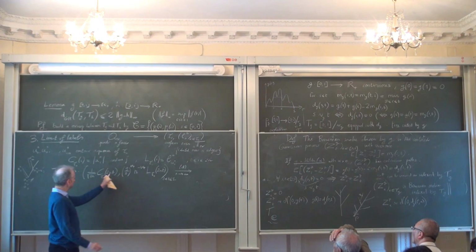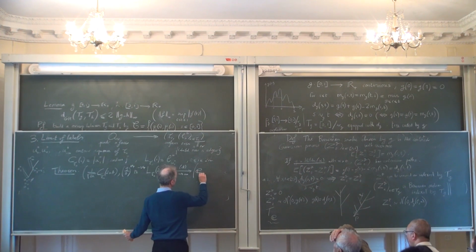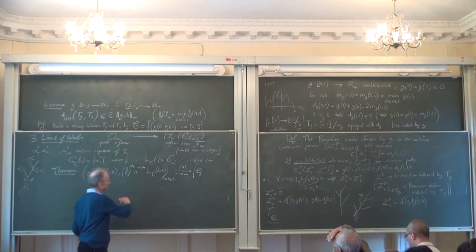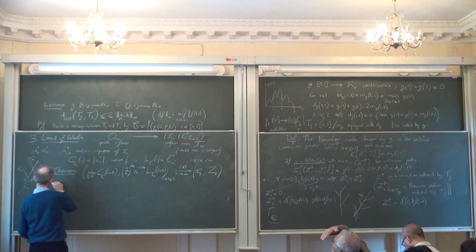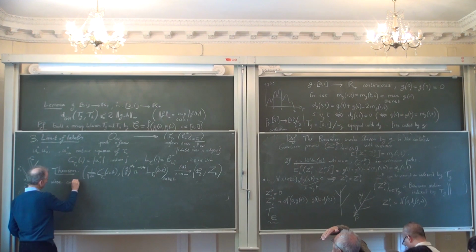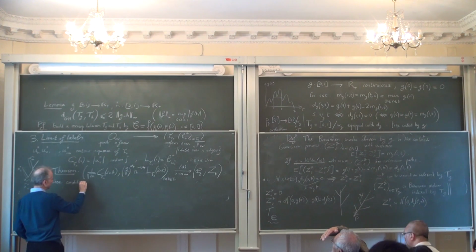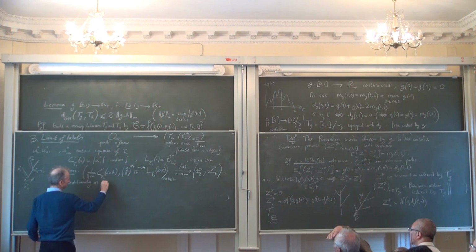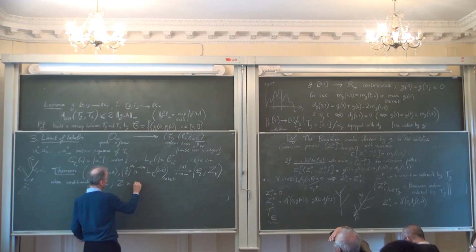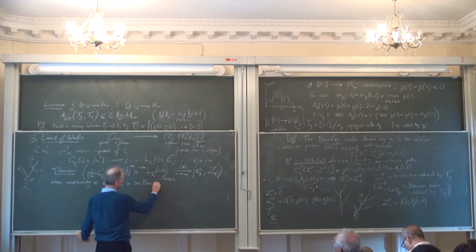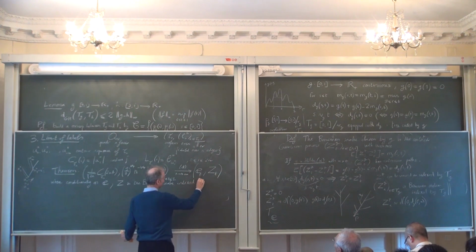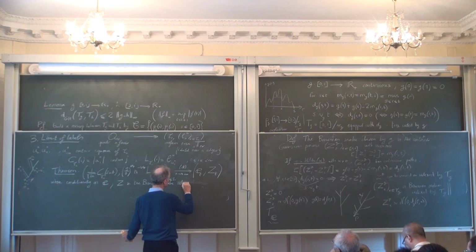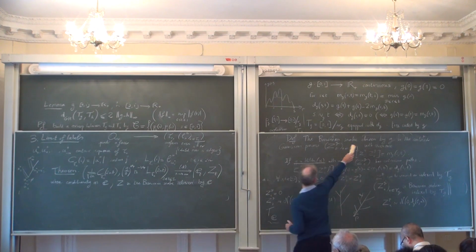We already know what the limit of the first component is, just this Brownian excursion E_t. And for the second component, we will get a process which I call Z_t, and the definition of Z is that conditionally on the Brownian excursion, Z is the Brownian snake driven by E, in the sense of this definition here.